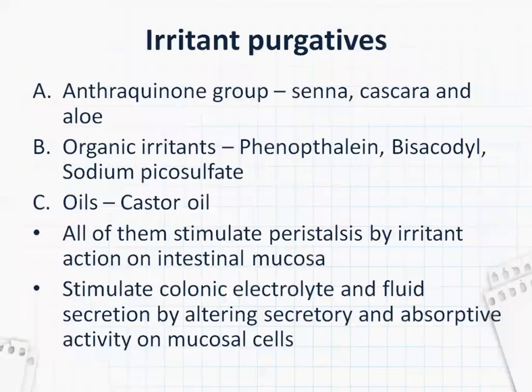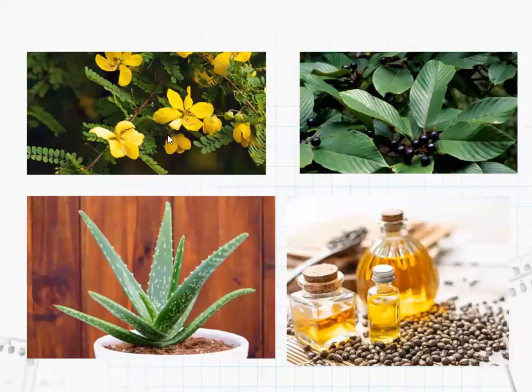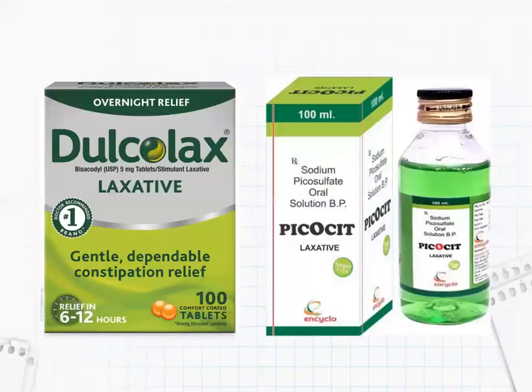These are the images for senna. This is the senna plant. This is cascara. This is yellow, and this is castor oil. This is the bisacodyl laxative, and this is sodium picosulfate.